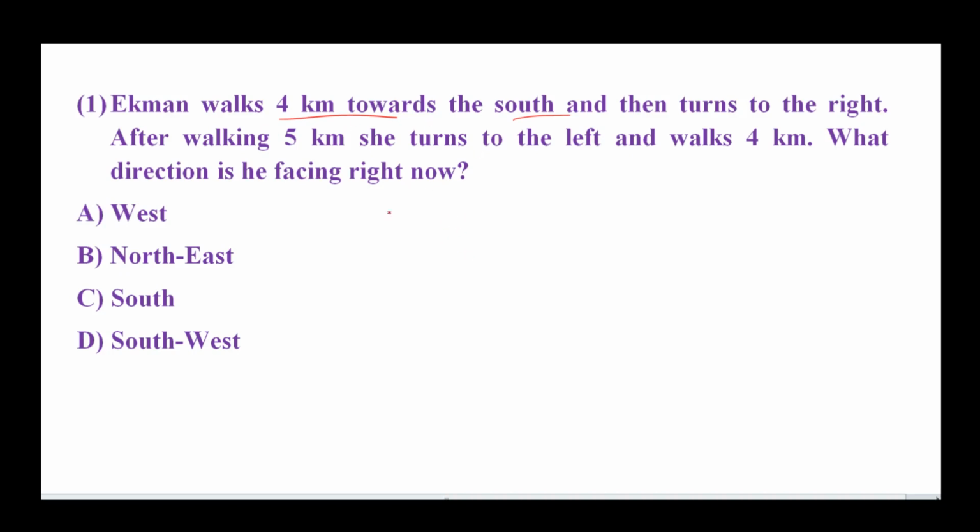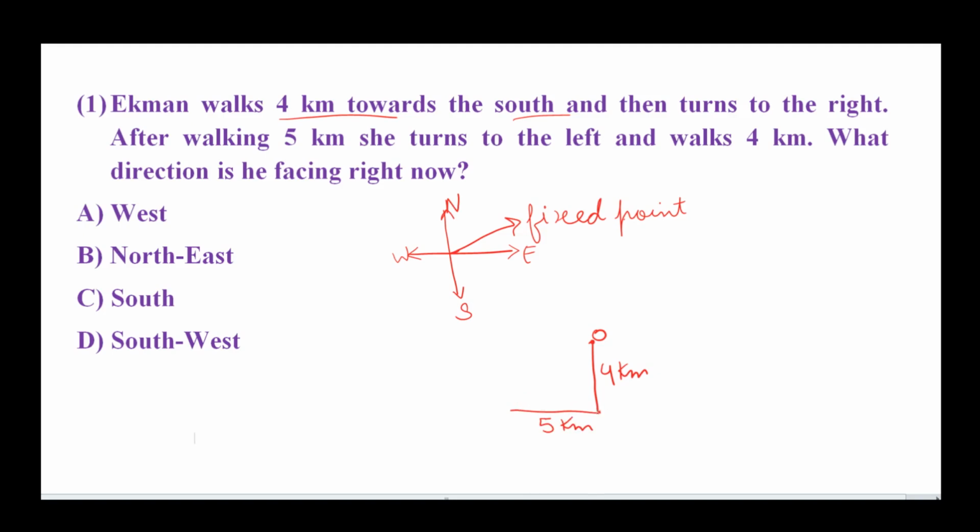So before solving this question, firstly draw the basic diagram. This is the basic diagram: north, south, east and west. This is our fixed point. So according to the question, Ekman walks 4 kilometers towards south. So this is our O fixed point, and he walks 4 kilometers towards south and then turns right. So this is our right and he walks 5 kilometers. After that he takes a left turn.